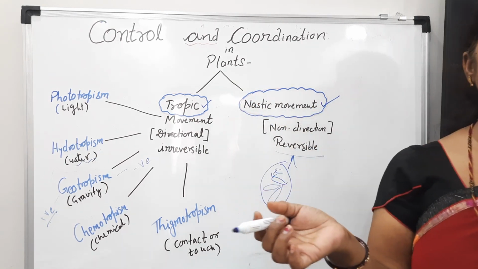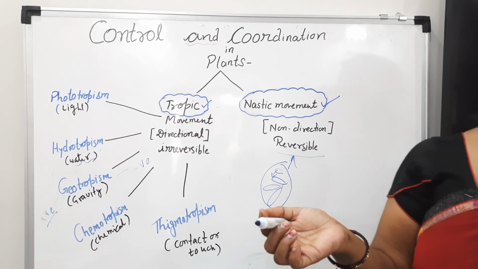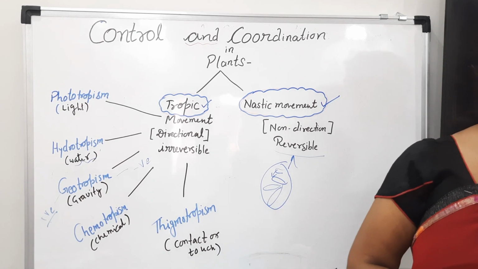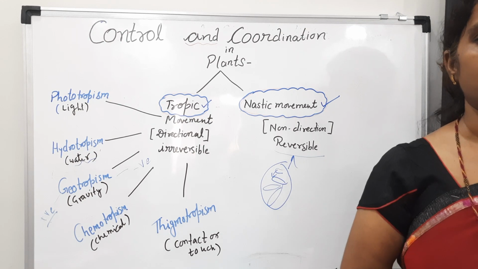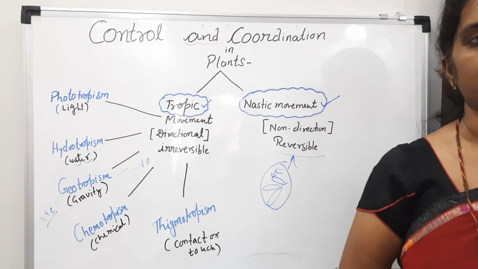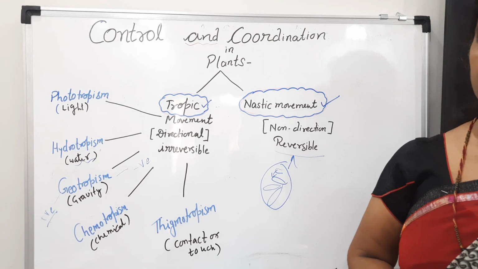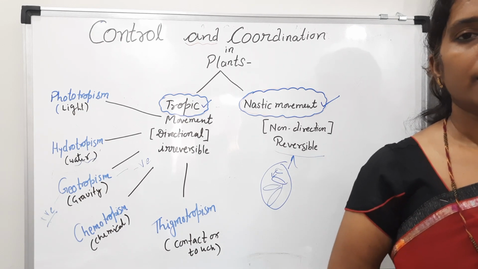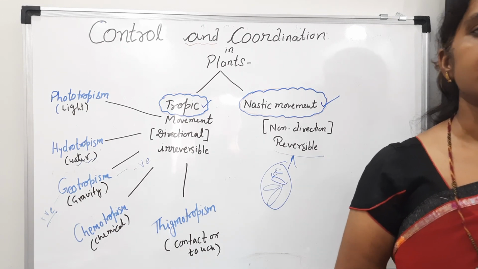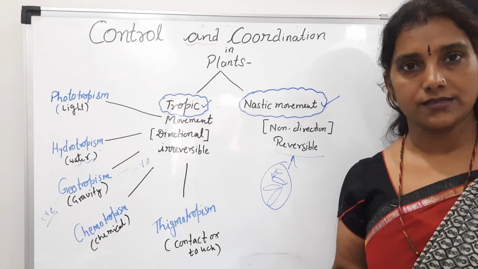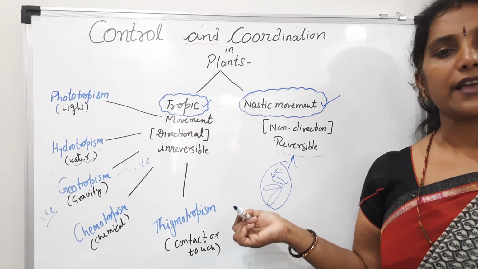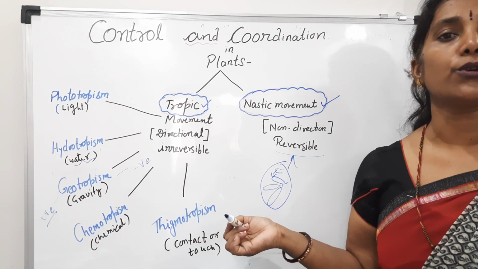And in the next video, students, we will discuss control and coordination in plants and animals with the help of hormones, students. Because as I told you in the previous video, nervous control we can see only in animals. Why? Because plants have a very simple life. They don't want to go anywhere.